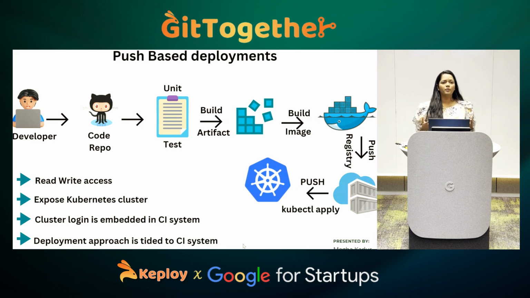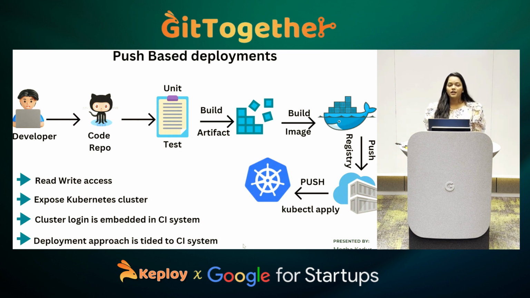It may be in the form of Helm charts, Docker images. And we store it in a registry, a container registry, or you can make use of Docker Hub, JFrog Artifactory. Once that process is done, we have the CD process where we log into the cluster and do a kubectl apply. That's it. This is a push-based deployment. Now what do you see here?